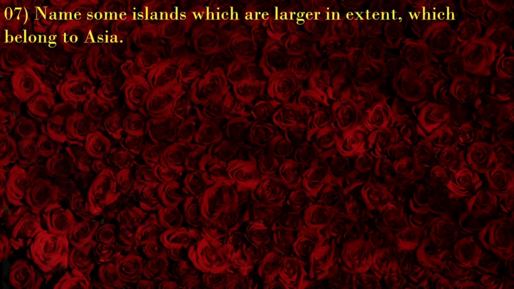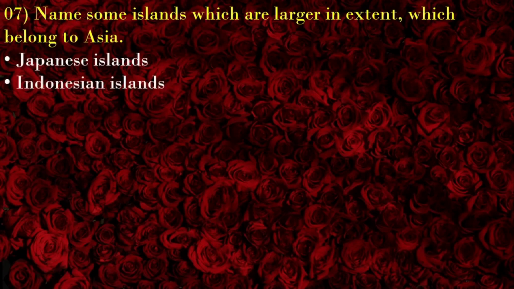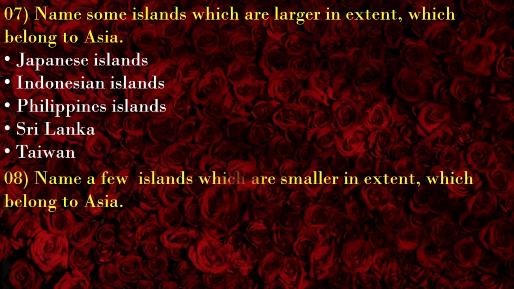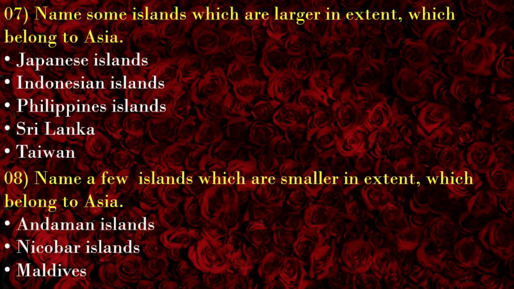Seventh, name some islands which are larger in extent, which belong to Asia. The first one, Japanese Islands, Indonesian Islands, Philippines Islands, Sri Lanka, Taiwan. Name a few islands which are smaller in extent, which belong to Asia. Andaman Islands, Nicobar Islands, Maldives.